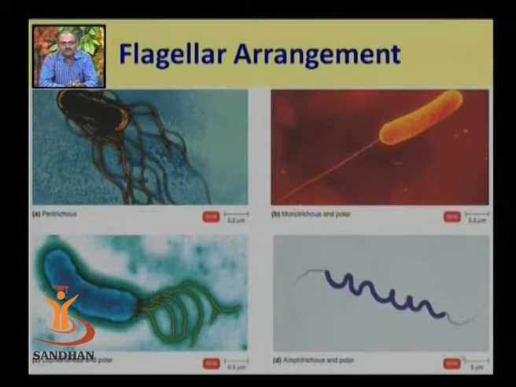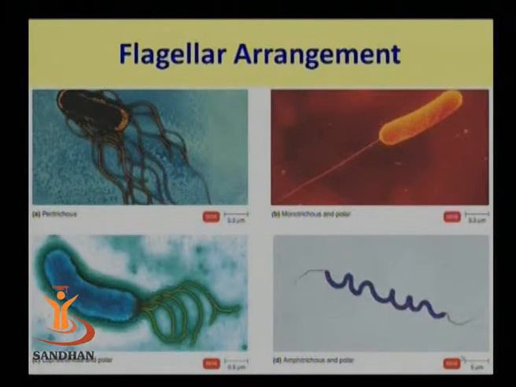This diagram clearly explains that there are four major types of arrangements of flagella found among bacteria. These arrangements differ in the number of flagella present on the surface of bacteria, but a single flagellum can also be responsible for the